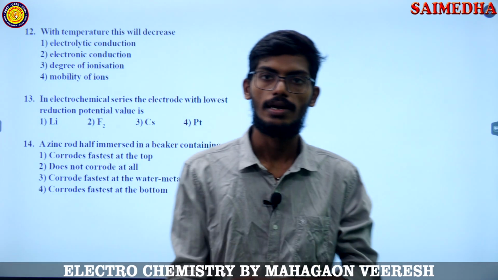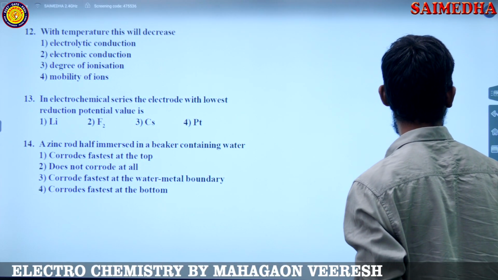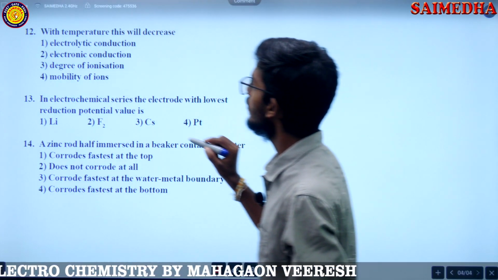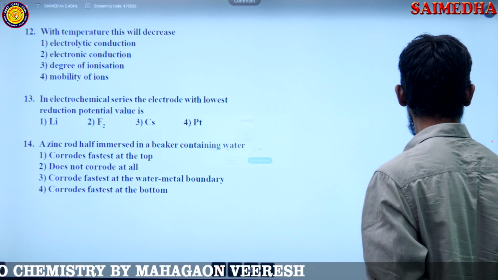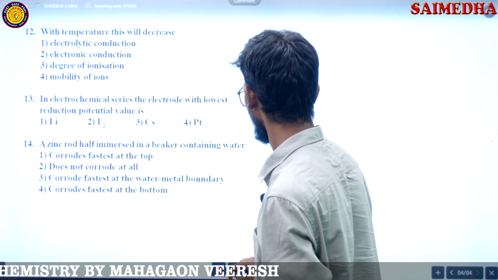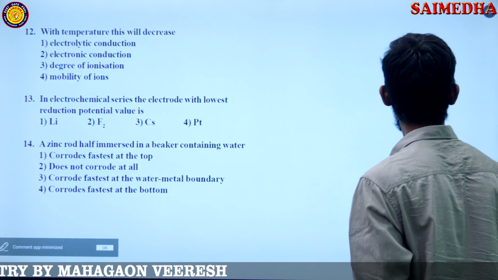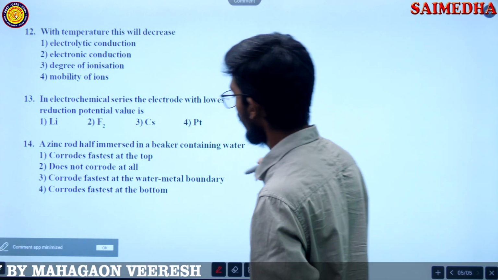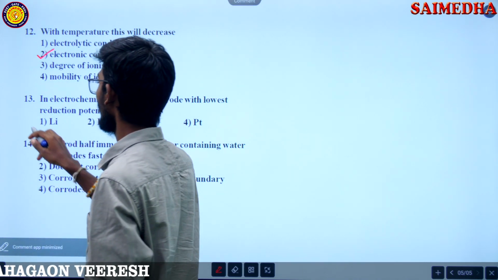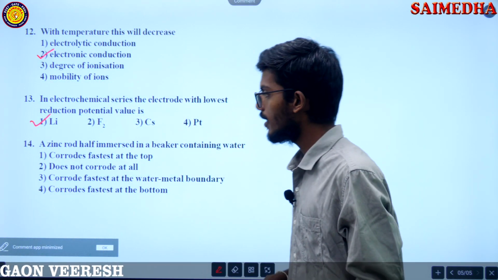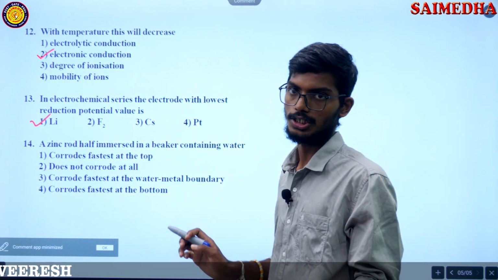Okay, right. Now what is it saying? I hope we have seen these. We have seen the above two questions, isn't it? We have seen this question, the answer was electronic conduction. We have seen this one, the answer was lithium, right? Why? Because lithium has more oxidation potential, so of course it will have very little reduction potential.